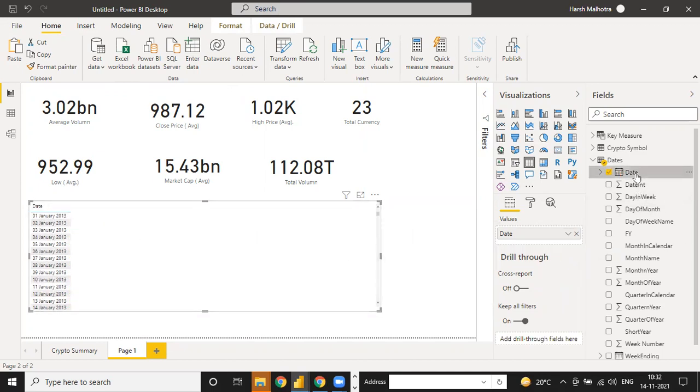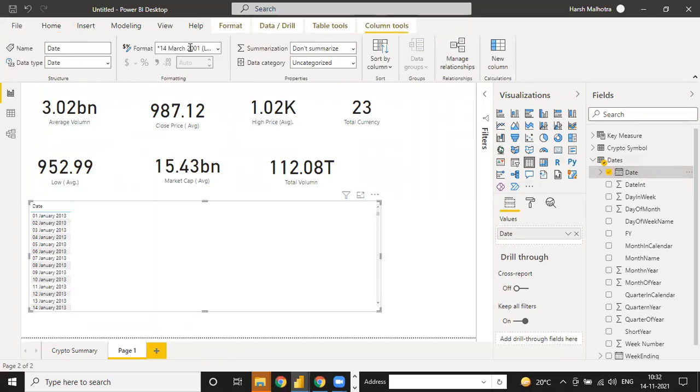And same way, go to this date. Format your date. I need the date into my... why is it not changing? No worry. So go to this and select your line chart.